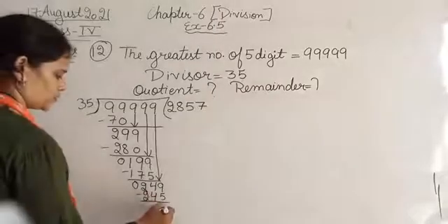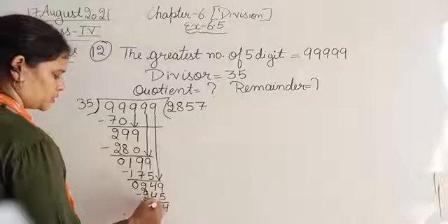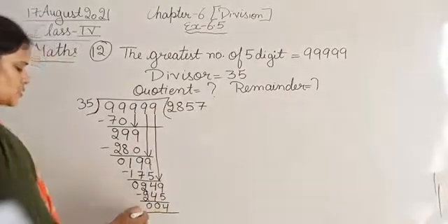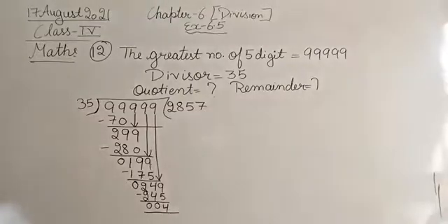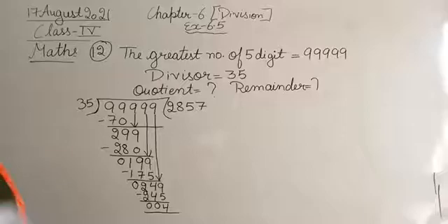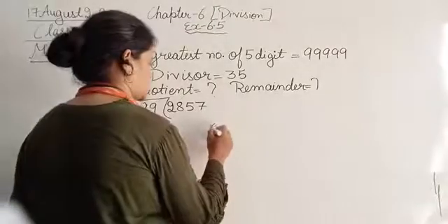9 minus 5, 4. 4 minus 4, 0. 2 minus 2, 0. So we don't have any other number in the dividend. So this is the remainder. In this question, we have to find the quotient and remainder that we have already calculated.